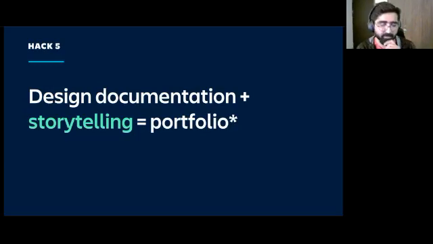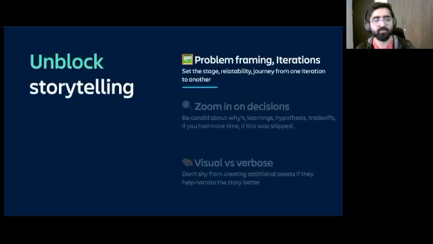My perspective on storytelling is that when you're documenting your design work, that's purely documenting the linear steps that you took as a part of your project, right? But if you add the flavor of your narrative or story to it, that's when it becomes a portfolio. And there's an asterisk on this slide for a reason. I'll come back to it at the end of the talk. But for now, let's take that the flavor of storytelling is what makes your documentation into a portfolio.